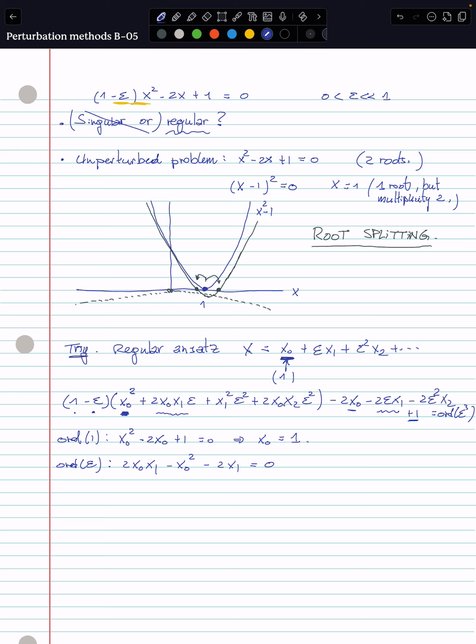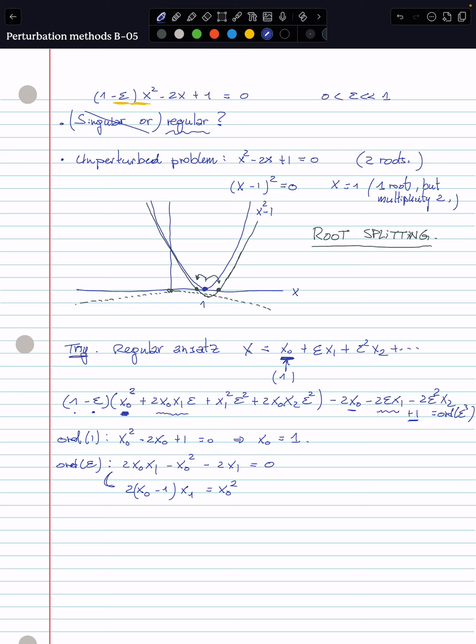We could probably keep going with the following equation, but let's try to solve this one first. x0 is equal to 1. And so, or maybe just, let me rewrite this in a different manner. So we have 2x0 minus 1 times x1 is equal to x0 squared, right?